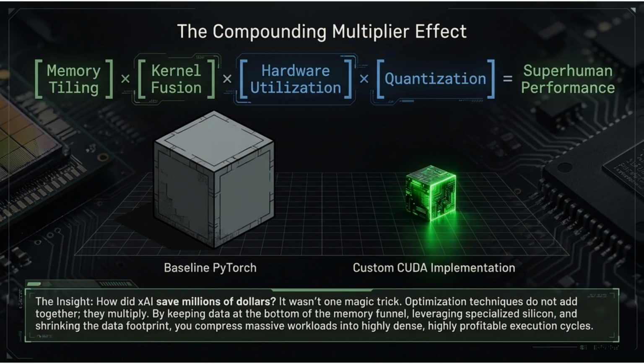The compounding multiplier effect. Memory tiling times kernel fusion times hardware utilization times quantization equals superhuman performance. Optimization techniques multiply, they do not add. xAI-scale millions in savings came from keeping data at the bottom of the memory funnel, leveraging specialized silicon, and shrinking the footprint. A massive gray PyTorch cube compresses into a dense glowing custom CUDA cube.